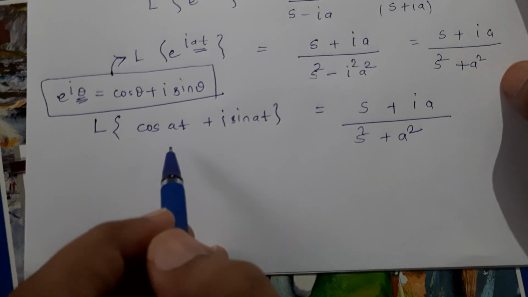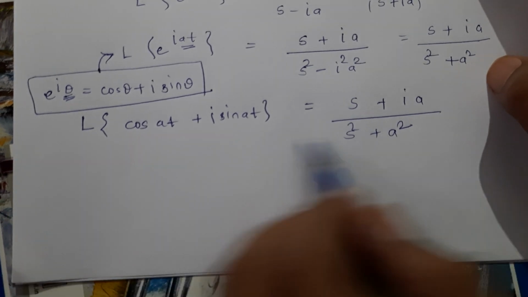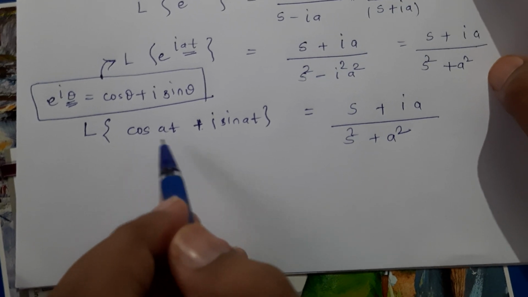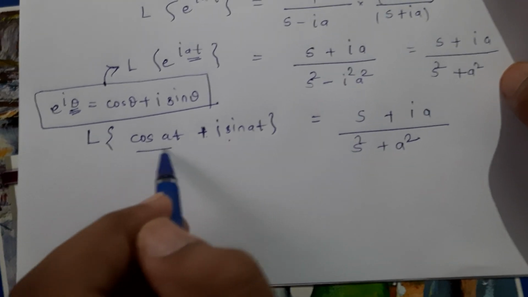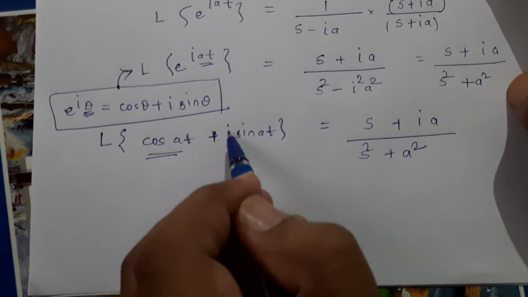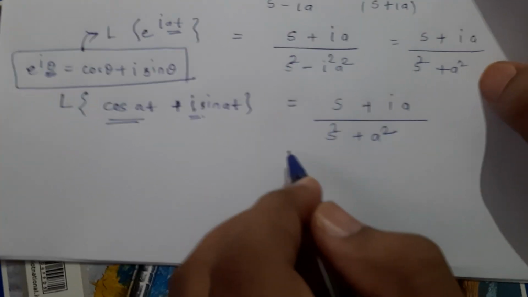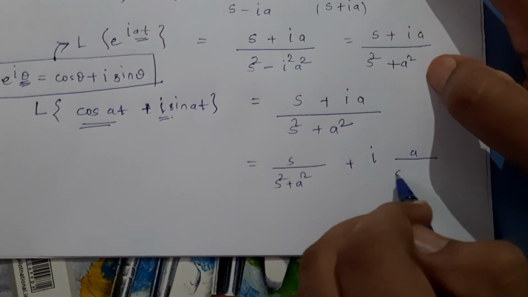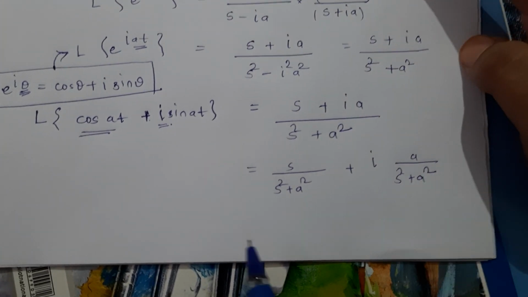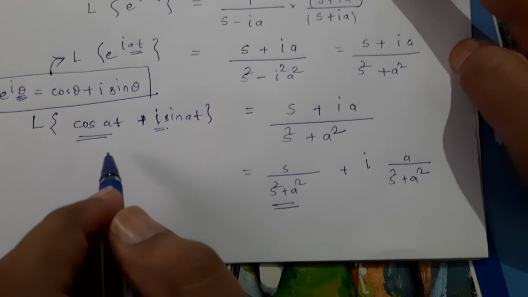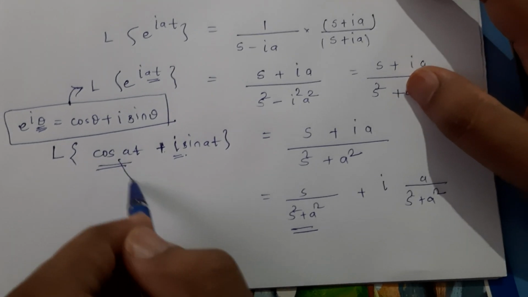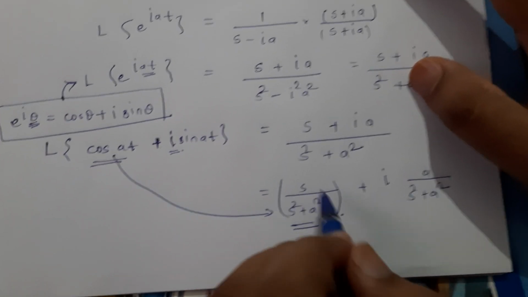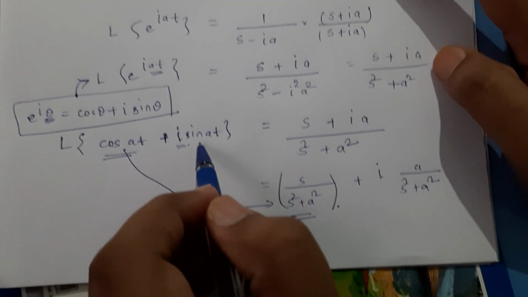Now what can I say about this particular equation? There are two terms both in the input as well as in the output. The first term is a real term, and here we have an imaginary term. So here also we can split this into real and imaginary terms: s over s square plus a square, plus i times a over s square plus a square. With this I can come to the conclusion that Laplace of cos at is s over s square plus a square, since it is the real term of the output, and the imaginary term of the input is sin at.